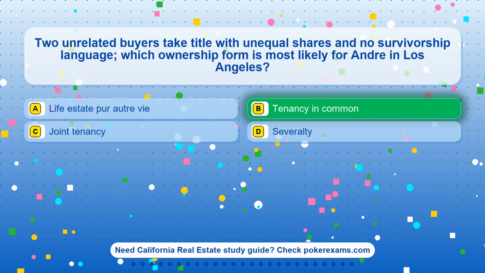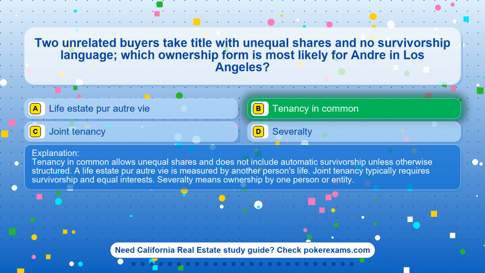The correct answer is option B, tenancy in common. Tenancy in common allows unequal shares and does not include automatic survivorship unless otherwise structured. A life estate per autre vie is measured by another person's life. Joint tenancy typically requires survivorship and equal interests. Severalty means ownership by one person or entity.